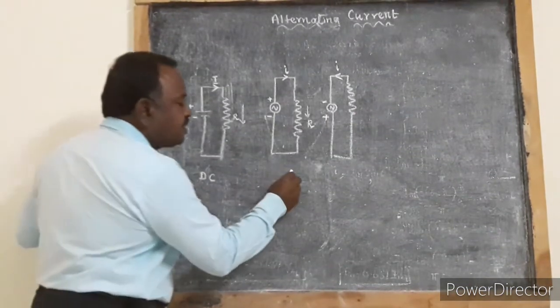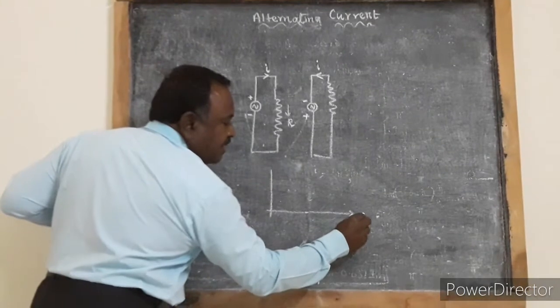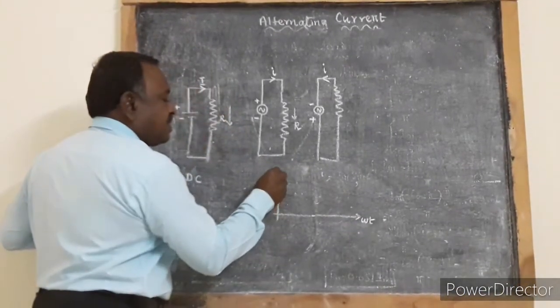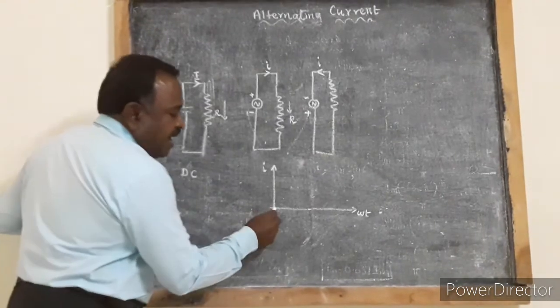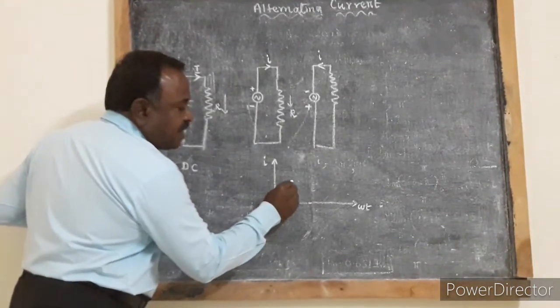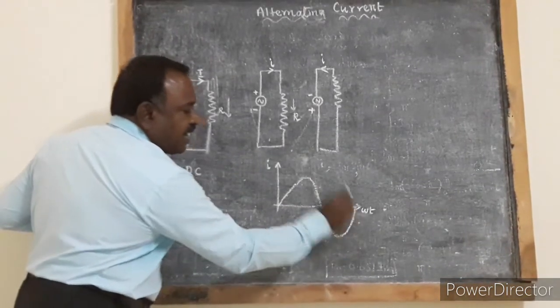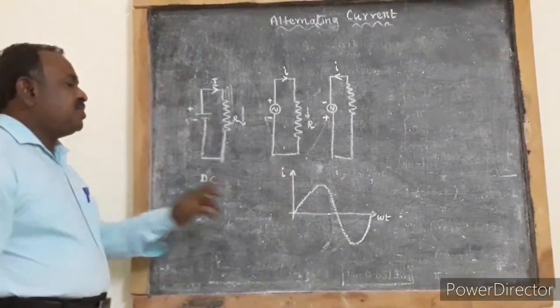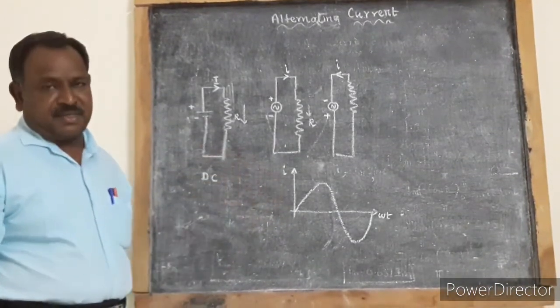When we represent it graphically, taking omega t along the x-axis and current along the y-axis, the magnitude of the current rises and falls at regular intervals of time. Such a current is called alternating current.